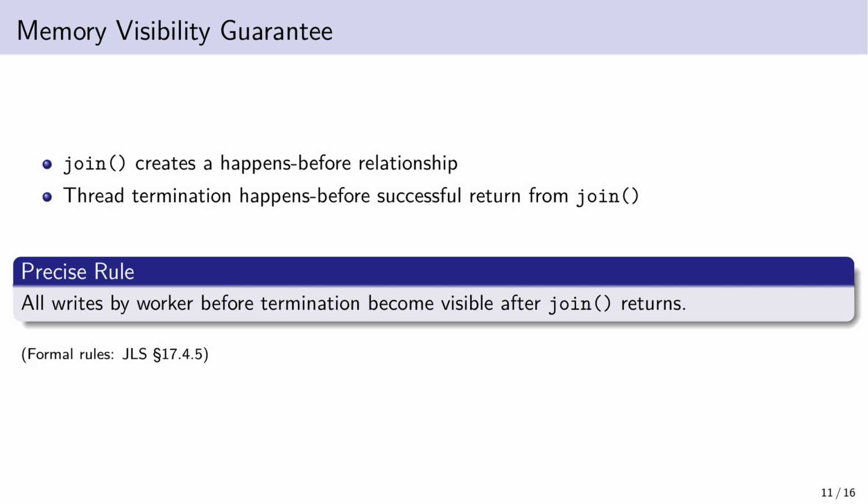This is the most important part. Join does not just block, it creates a happens-before guarantee, meaning all writes by the worker before termination become visible after join returns. Think of it this way. The worker has its own notebook where it's been writing results. Without join, the main thread just glances at the notebook whenever it feels like it. Maybe it sees half-written notes. Join is like the worker finishing, walking over, and handing the notebook directly to the main thread saying, here is the final answer. That is the happens-before guarantee.